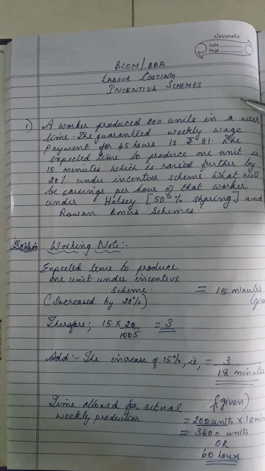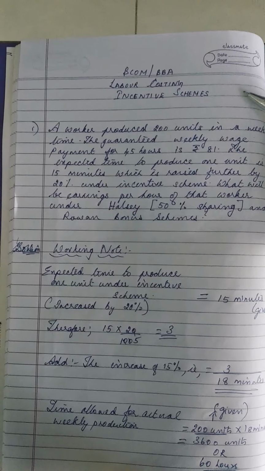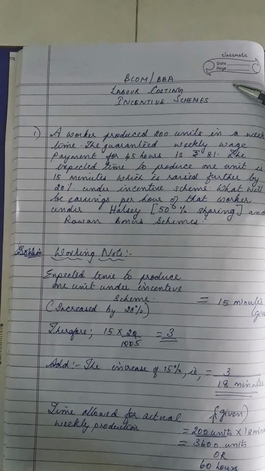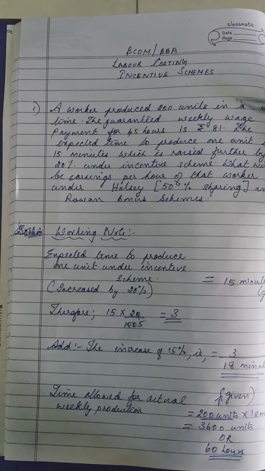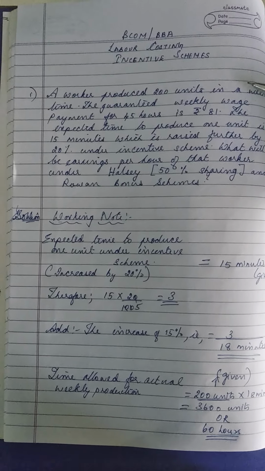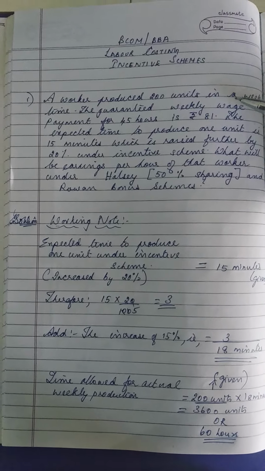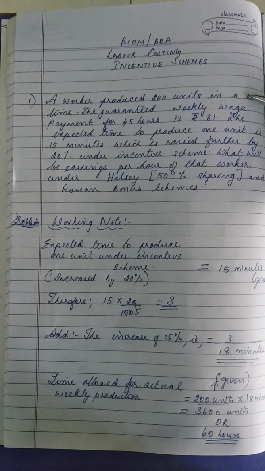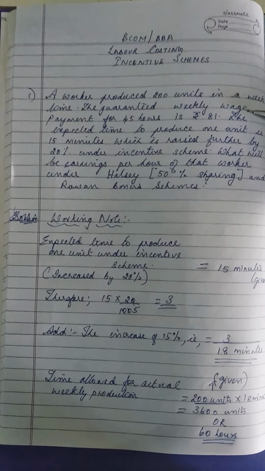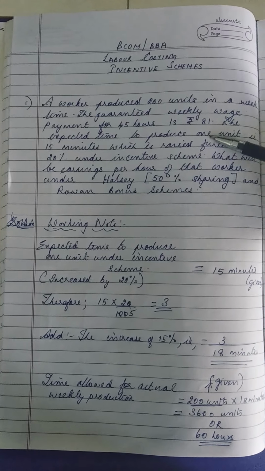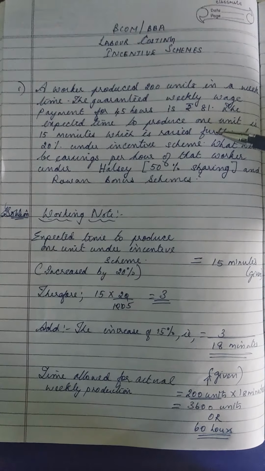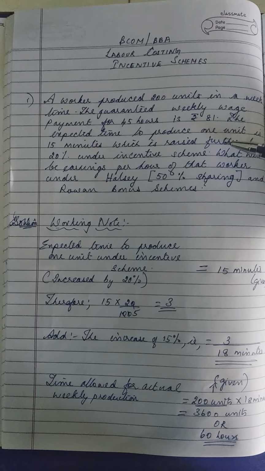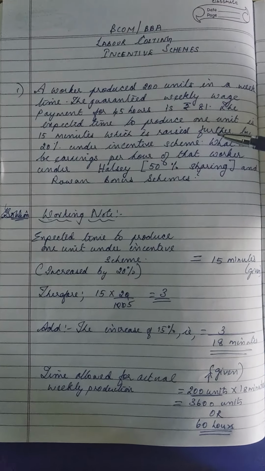Hello everyone. In this video, I'm going to do the cost accounting subject, and I've taken the topic labor costing, and in that, the incentive schemes. That is a question they used to ask for 14 marks or even 6 marks in the Bangalore University paper. Here I have taken a very small question, but it needs a lot of working. If you know the formula for the Halsey and the Rowan plan, you will be able to do the sum.